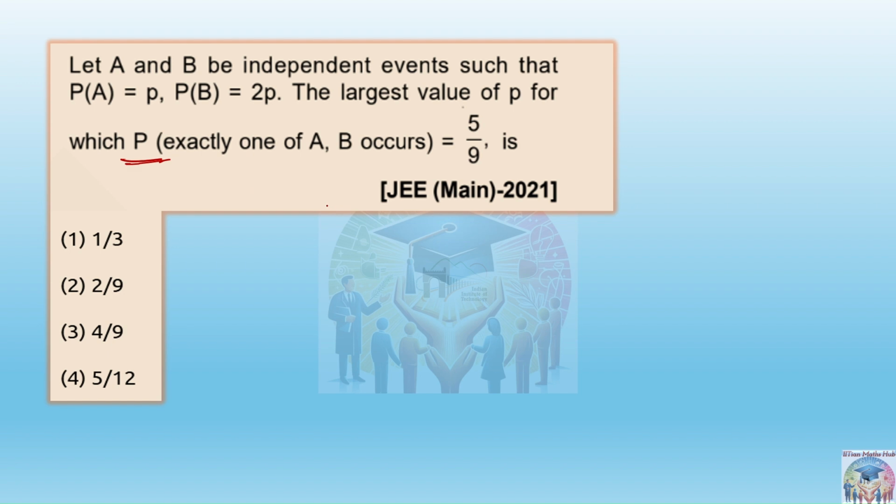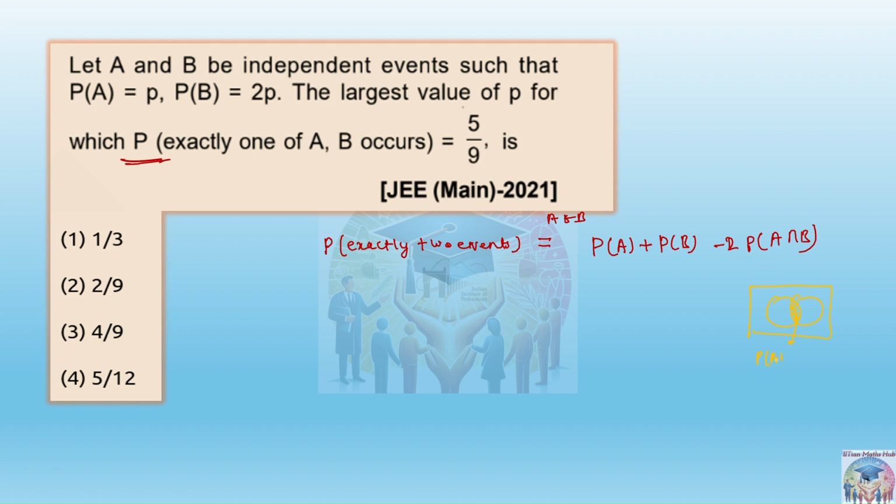If you remember in the last-to-last class, I discussed that if we want to find the probability of exactly one of the two events A and B happening at a time, the formula is probability of A plus probability of B minus 2 times probability of A intersection B. Now, how does it come?